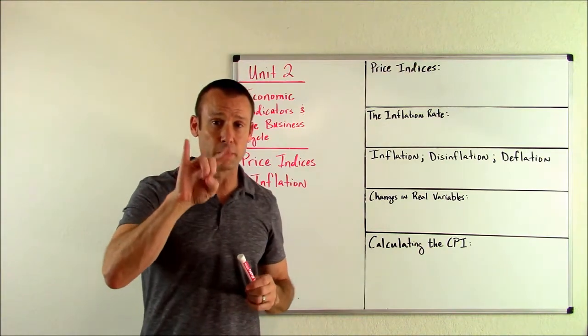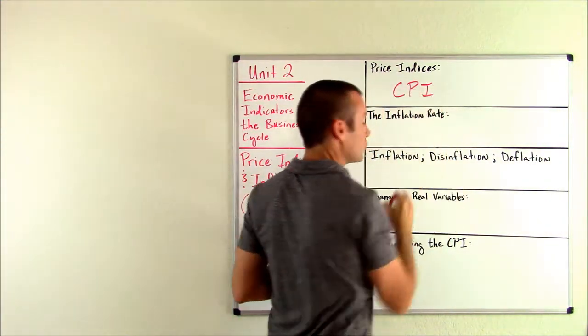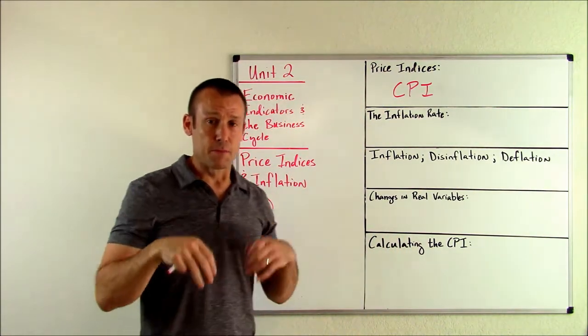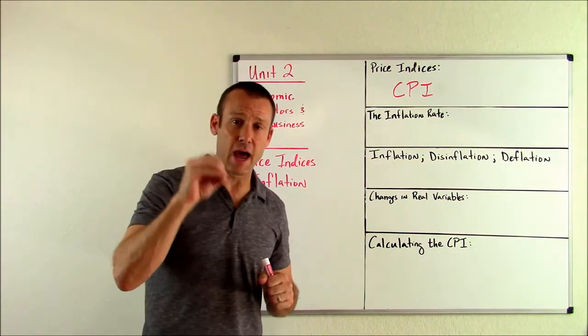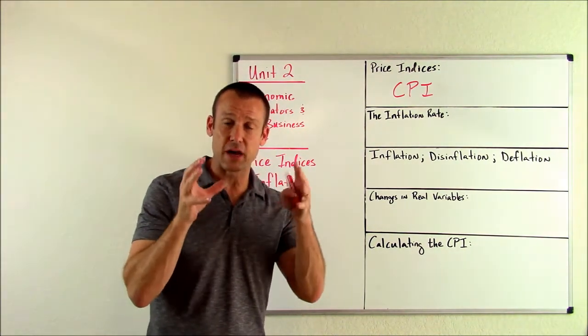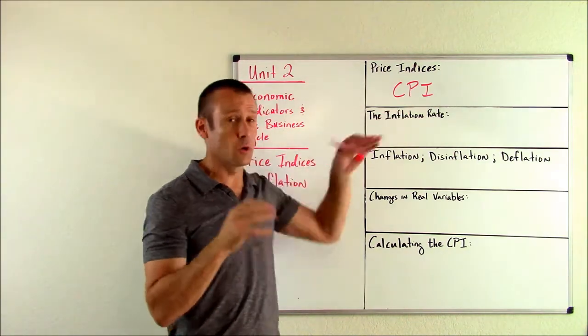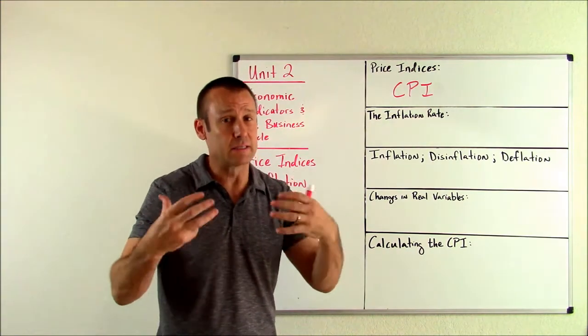Now, what are those two big price indices? Number one is the CPI, the Consumer Price Index. This price index is just focused on goods and services the average household buys. Okay? That's all it's looking at. This one also includes imports, okay? Why is that? Well, the average household buys imports.